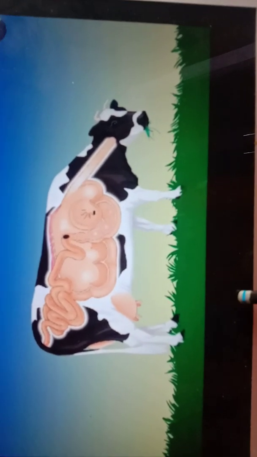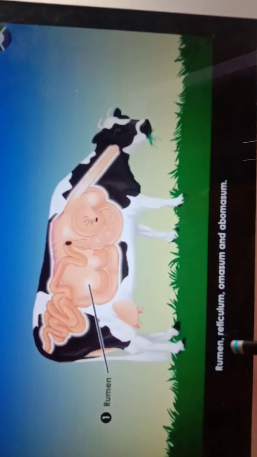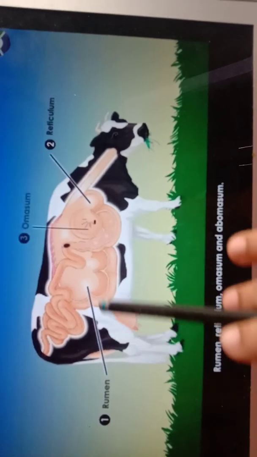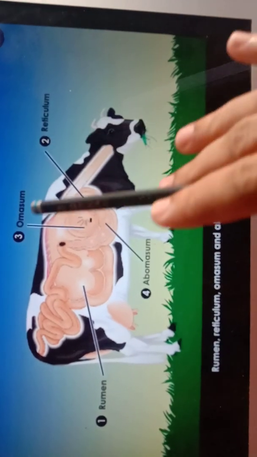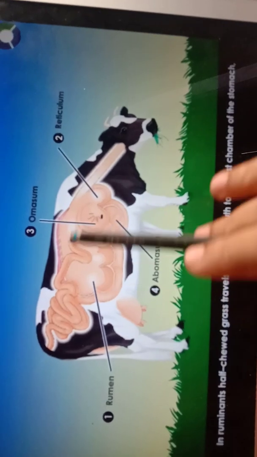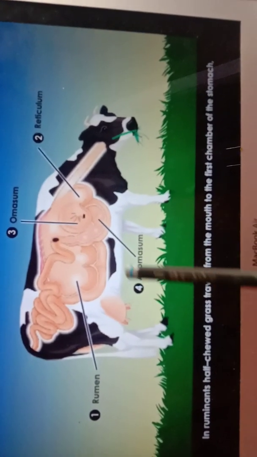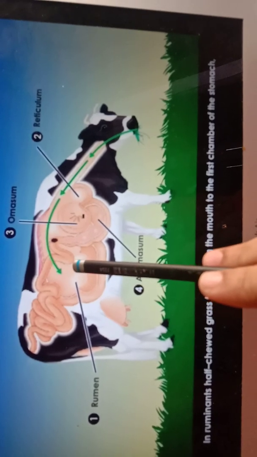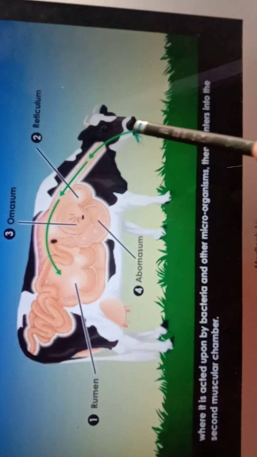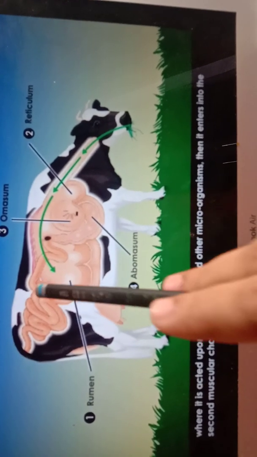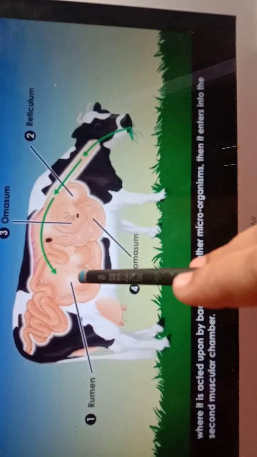They have special stomachs and they are divided into 4 chambers. See, rumen, reticulum, omasum and abomasum. This is the long process. In ruminants, half chewed grass travels from the mouth to the first chamber of the stomach. Whenever they are eating grass, it enters into the first chamber where it is acted upon by bacteria and other microorganisms.